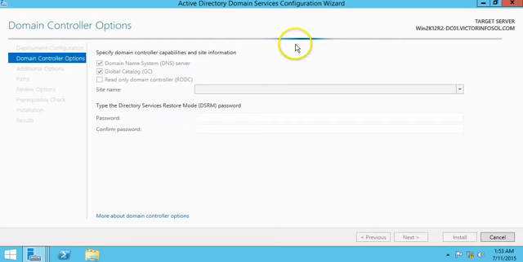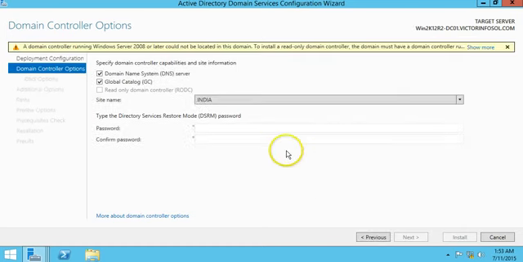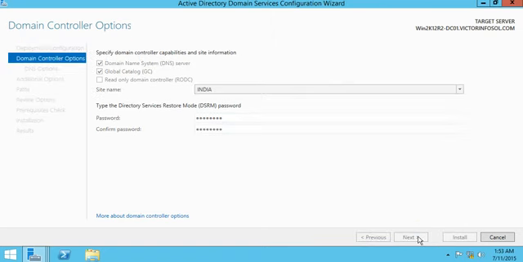So once this gets finished, it highlights to put the password. So I am going to type my password and click next,